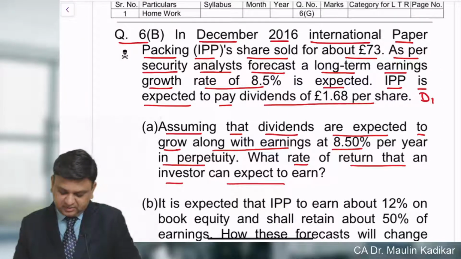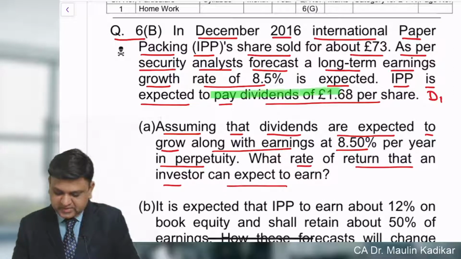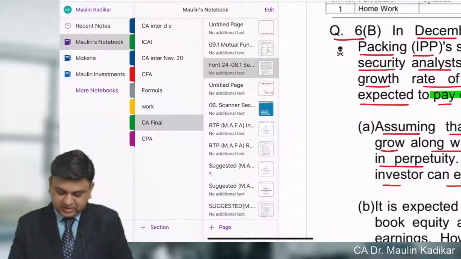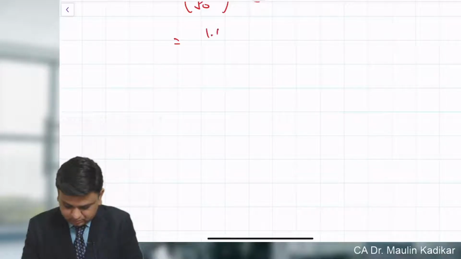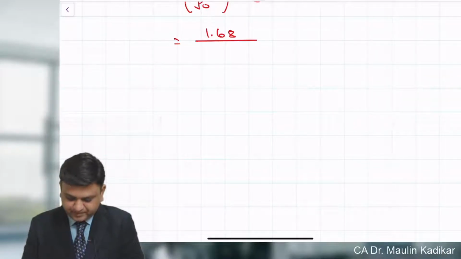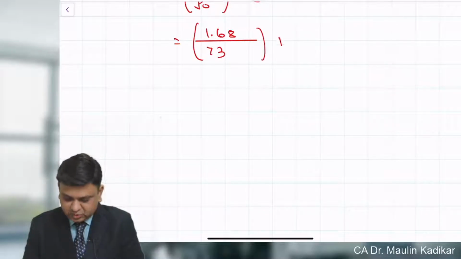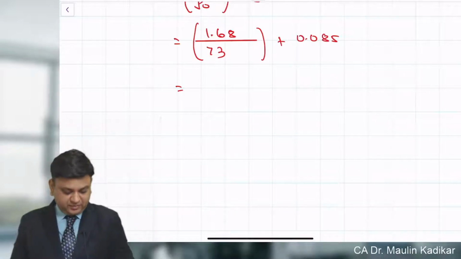What is the dividend? Information is given to us that the expected dividend is 1.68. So D1 is 1.68 divided by P0. P0 is 73, plus growth rate 0.085. That is the way the cost of equity will be found.